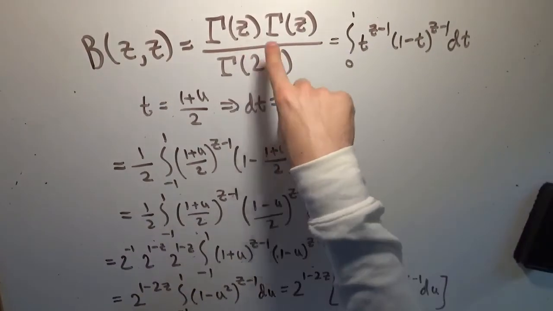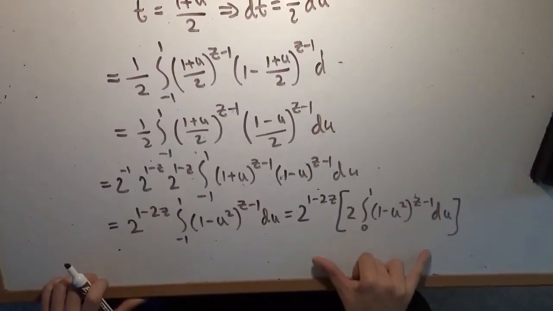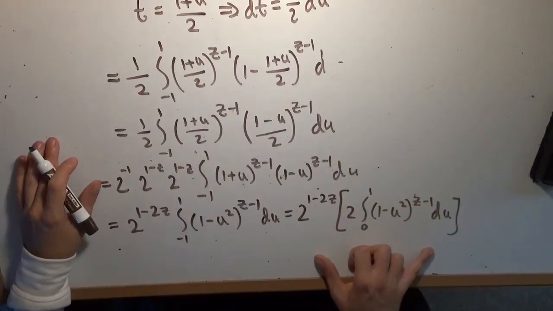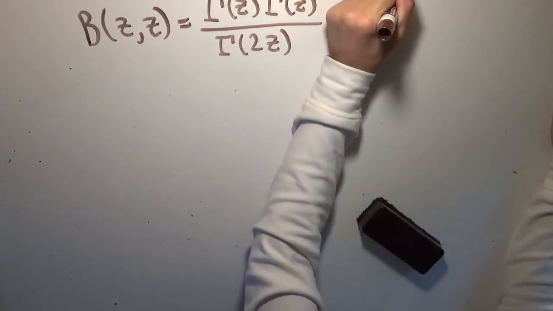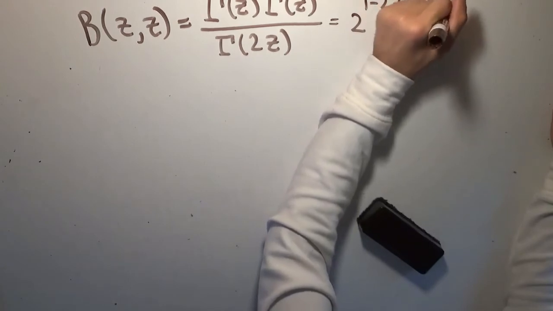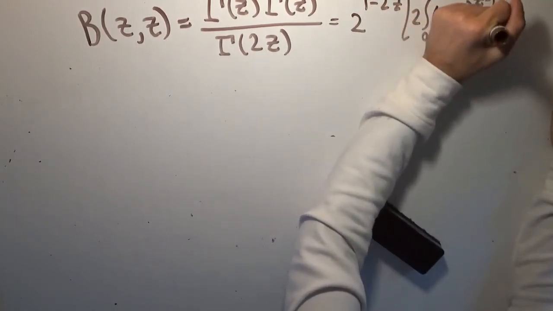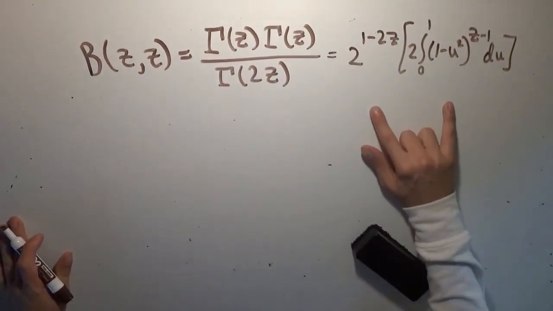the thing that we plugged in, so we get gamma of 2z right here. We're going to set this thing equal to what we just derived that it's equal to, this thing right here. So I'm going to erase everything in between, all the steps, and we're going to just set it equal to this. We know now that this is equal to 2 to the 1 minus 2z times 2 times the integral from 0 to 1 of 1 minus u squared to the power of z minus 1 du. Right? That's what we know that this is equal to, just from that whole process that we just derived.